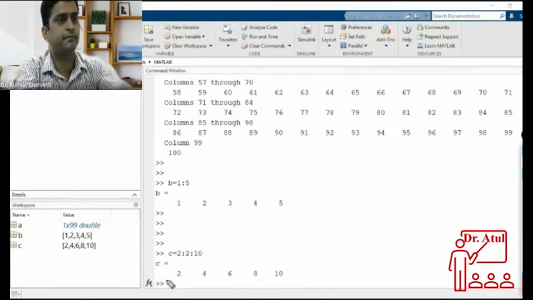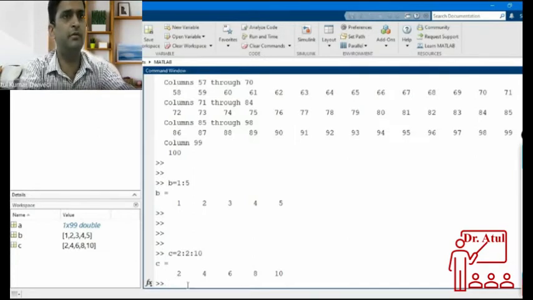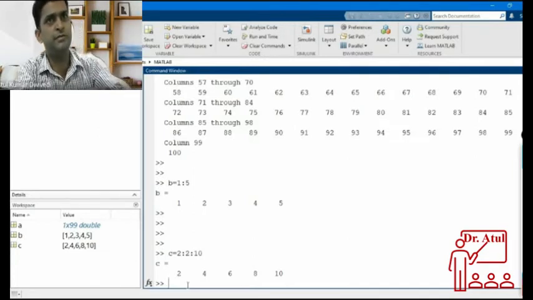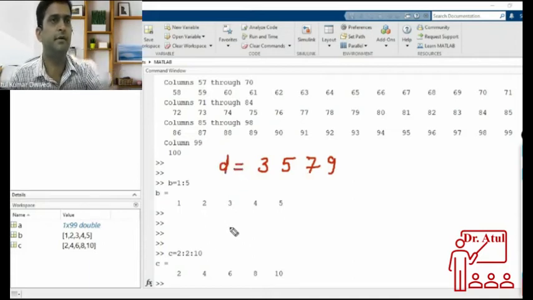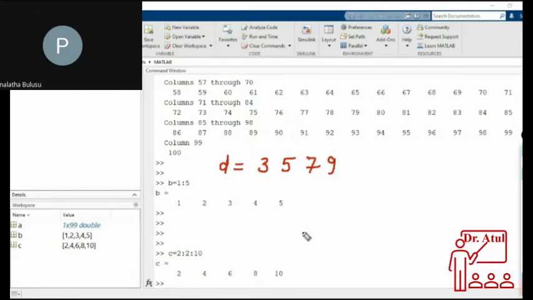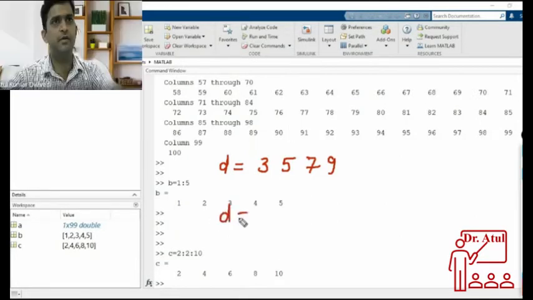Okay, now let us do some more. D equal to, now the question for you: if I want to store values 3, 5, 7, 9 in variable D, what should I write? D is equal to 3:2:9. D equal to 3:2:9.